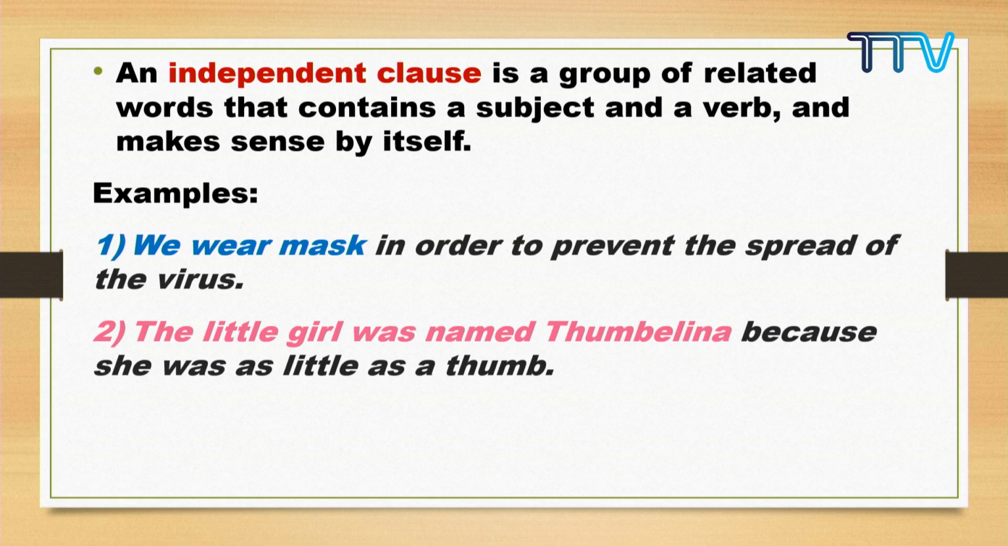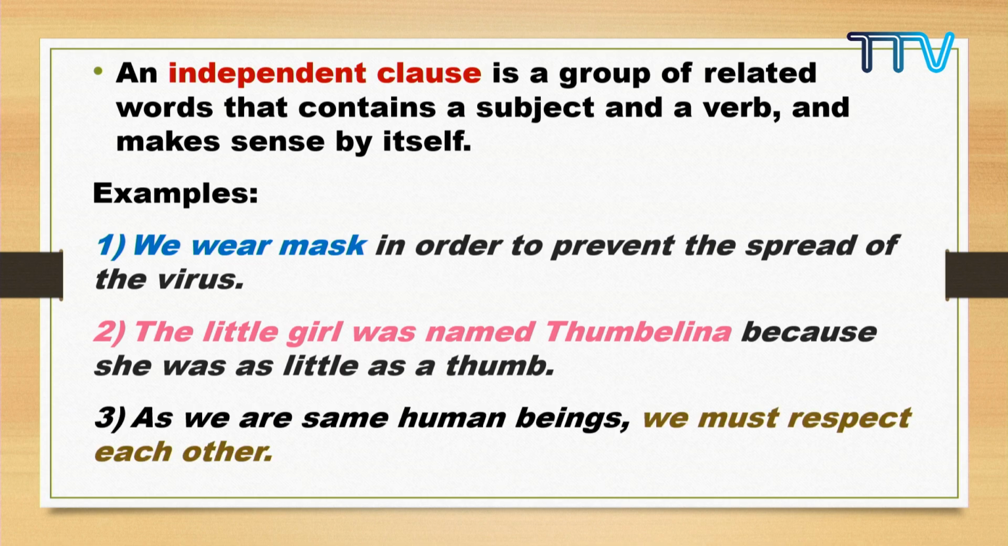So this is a clause which is independent. Clear? You want to look at the sentence again, you take your time. Then meanwhile, I'll show you the next sentence. As we are same human beings, we must respect each other. Okay? As we are same human beings, we must respect each other.